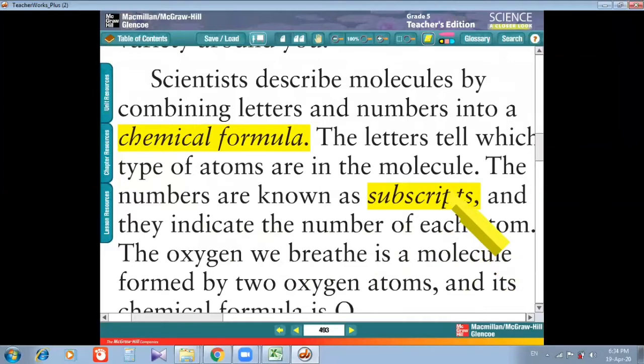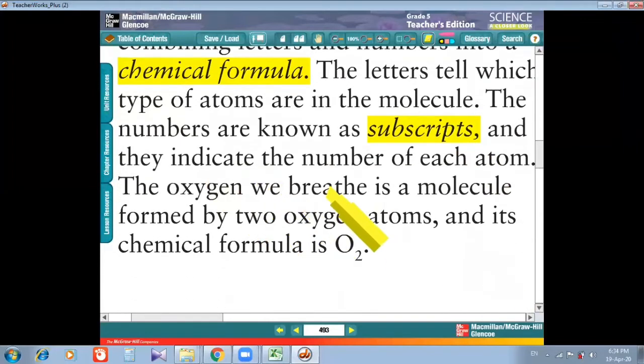For example, the oxygen we breathe is a molecule formed by two oxygen atoms, and its chemical formula is O2. What is the symbol? What is the letter? O. O means only oxygen. So in this molecule only oxygen is there. How many atoms of oxygen? It's written 2. So it means 2 atoms of oxygen.